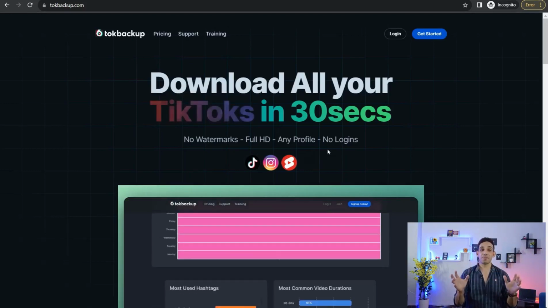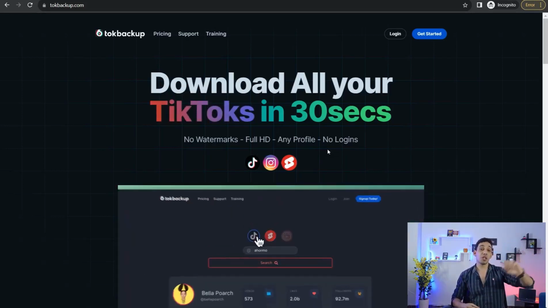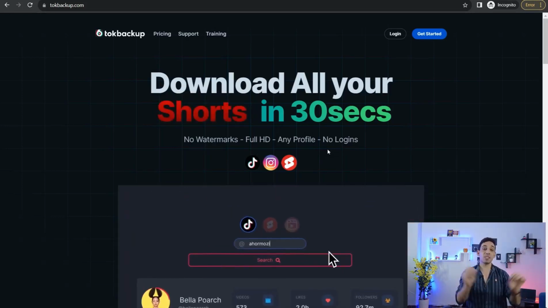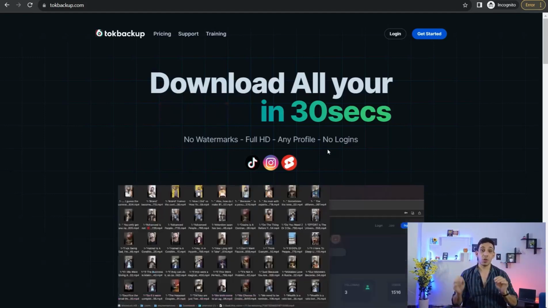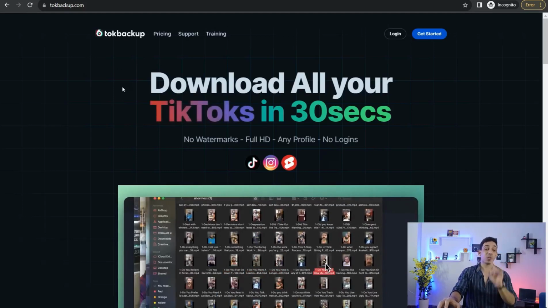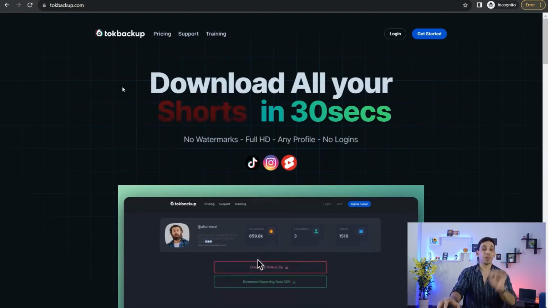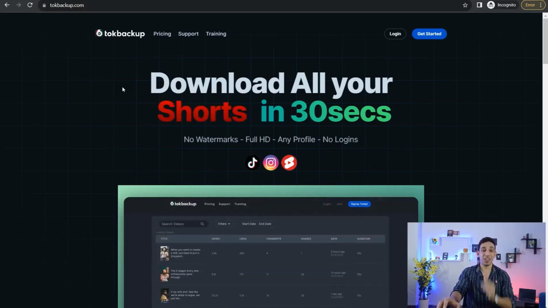Thus, picture that. You can pick any profile found on Instagram, TikTok, or YouTube, and you want to get all the videos found in this profile, even if they are 2000s. So you can use this amazing TalkBackup app to download all these videos with just a click of a button, at the same time, directly to your device, without any watermark, with the highest definition.